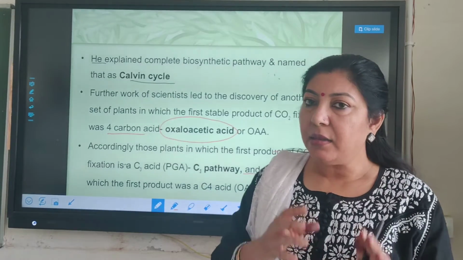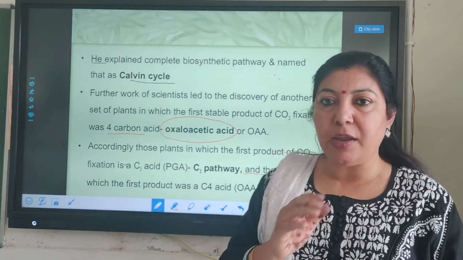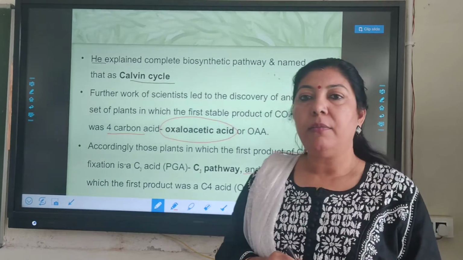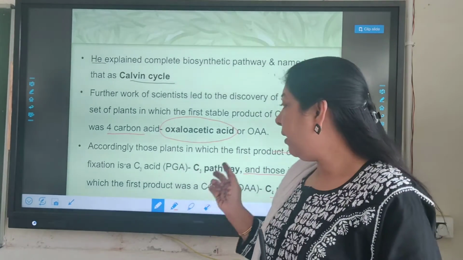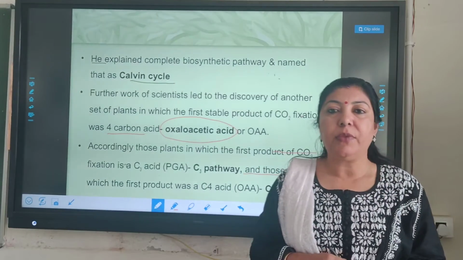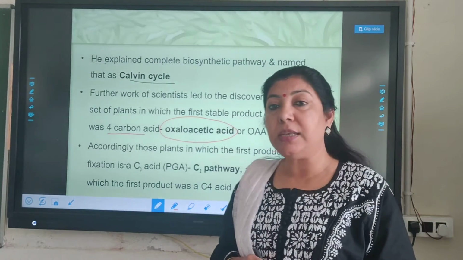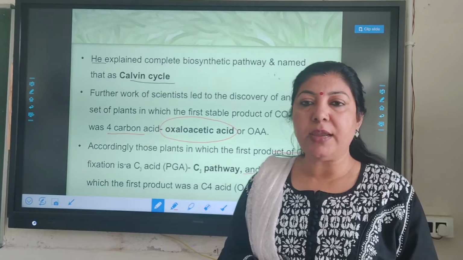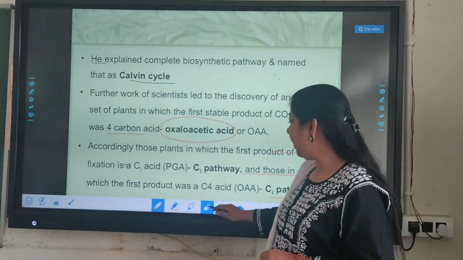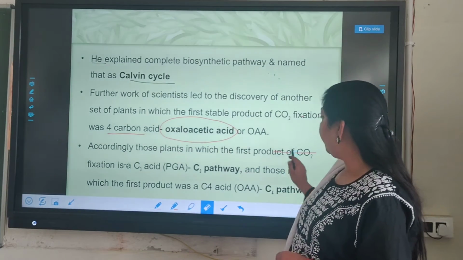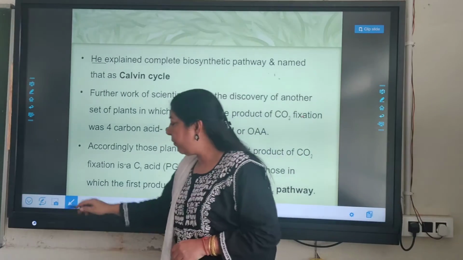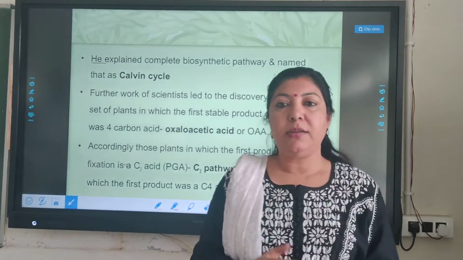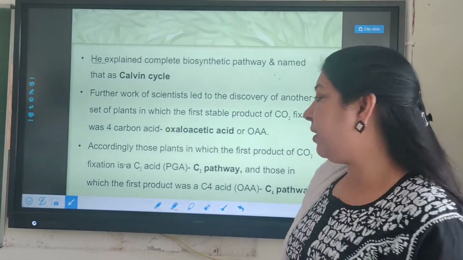In C3 cycle, the first stable intermediate produced is PGA, that is a 3-carbon product, and in case of C4 cycle, the first stable product produced is a 4-carbon compound, that is oxaloacetic acid or OAA. That's why it is called C4 cycle. Okay. Today we will study about the details of C3 cycle.